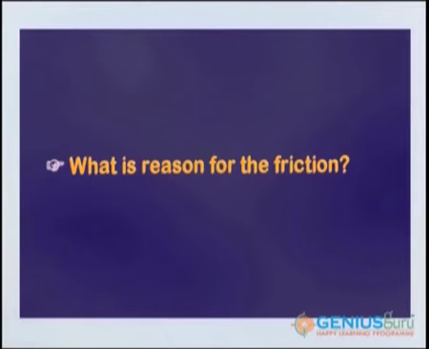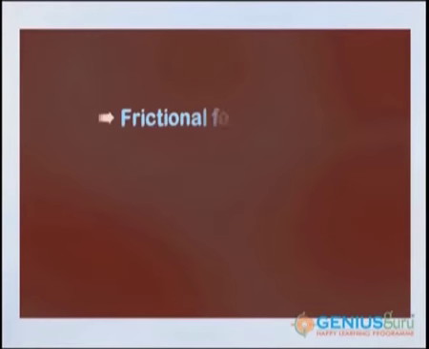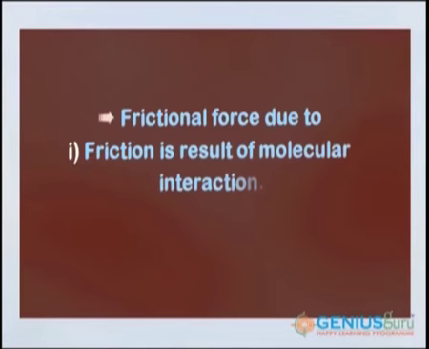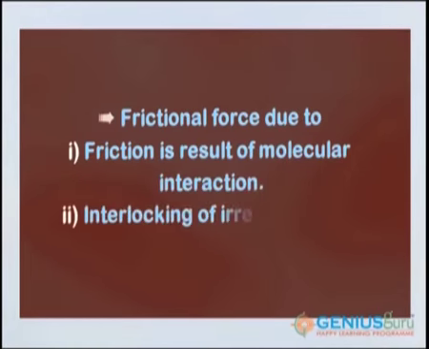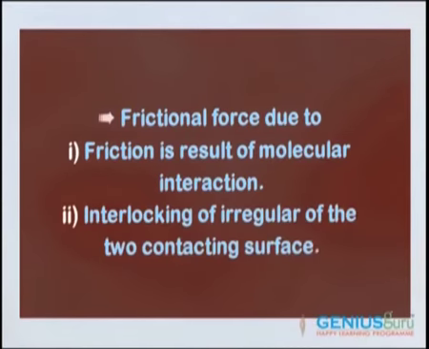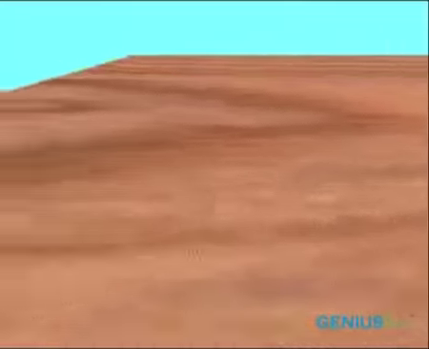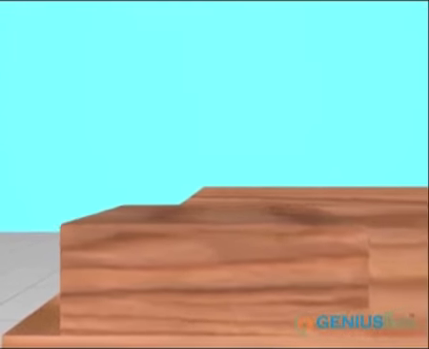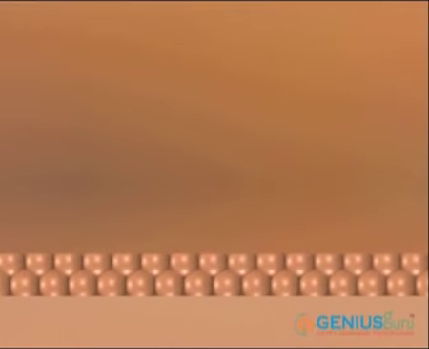We get friction because of two reasons. One is that friction is a result of molecular interaction, and the second one is interlocking of irregularities of two contacting surfaces. Now how can we say friction is a result of molecular interactions? Suppose we consider two surfaces. When two bodies are kept in contact, electromagnetic forces act between the charged particles, that is molecules, at the surface of the bodies.